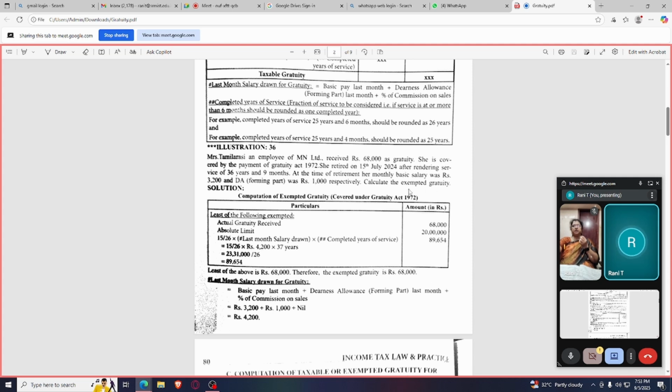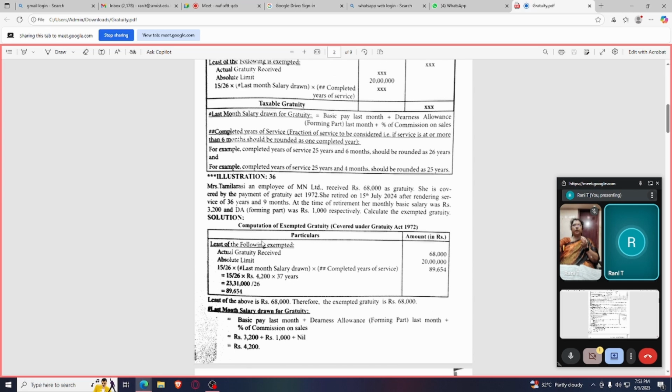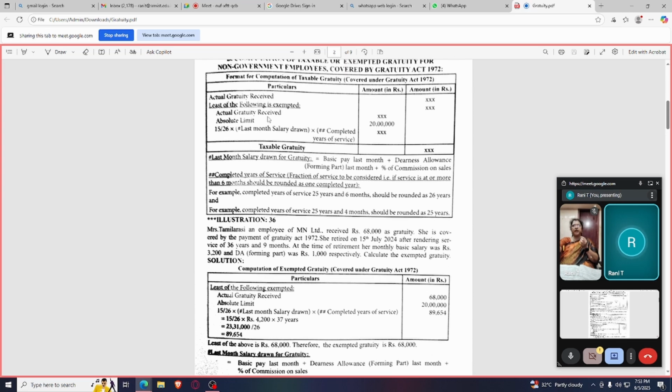Calculate the exempted gratuity. So first, take and write the actual gratuity received in the outer column. Then the absolute limit as per provision is 20 lakhs. You have to reduce only the least, which can be exempted. So what you are going to do is use this formula. For example, actual gratuity received is 68,000, absolute limit is 20 lakhs, and this formula you are going to apply.